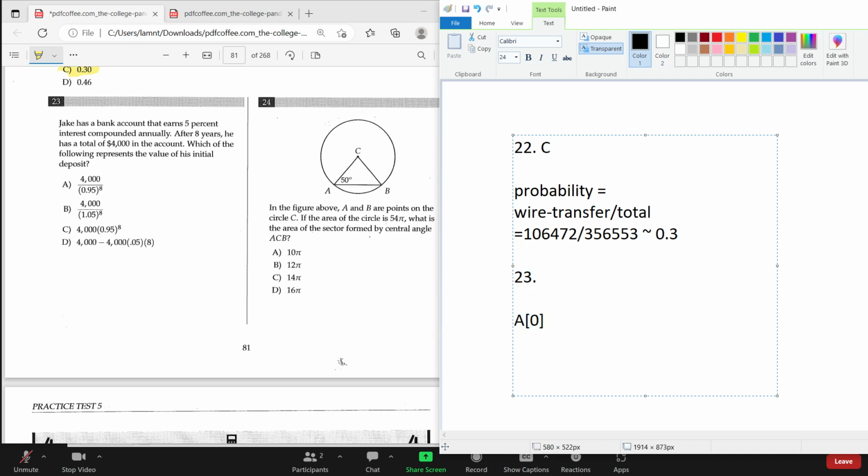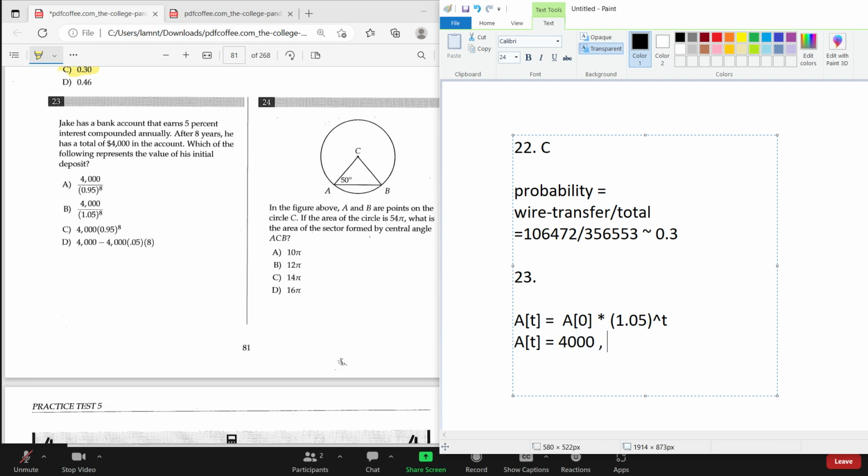So after t years, he is going to have, because a 5% increase is 1.05, 1.05 to the power of t, and that's the amount he has after t years. So now we know that At is equal to 4,000, right?